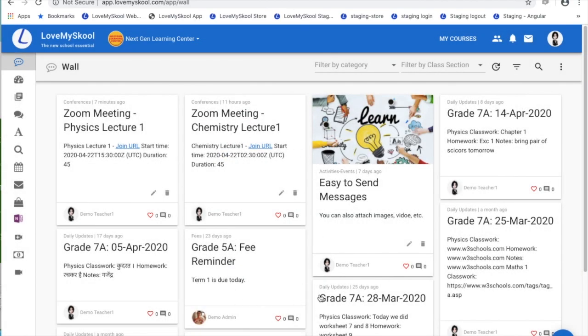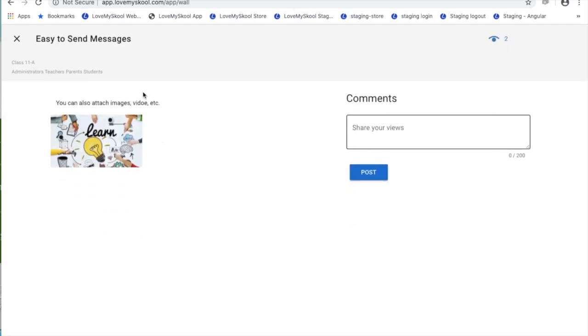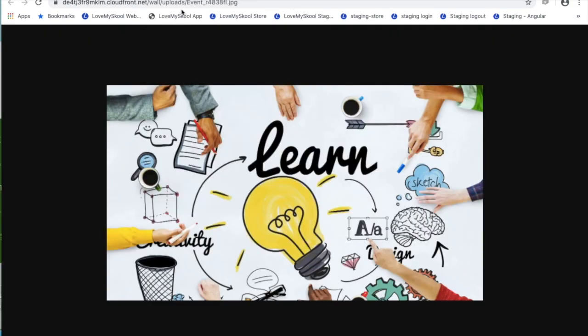The message that you have sent will be immediately seen on your wall post, and any user who gets the message can double click on it to see the details. Here you will be able to see it, where it was sent to. If there is an image or video, you will be able to open it in a separate window if you want to.